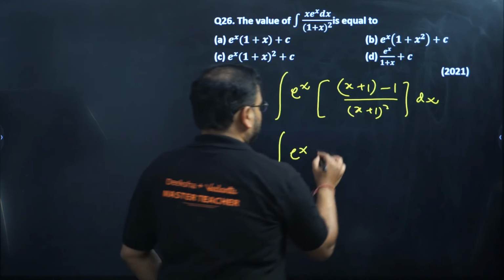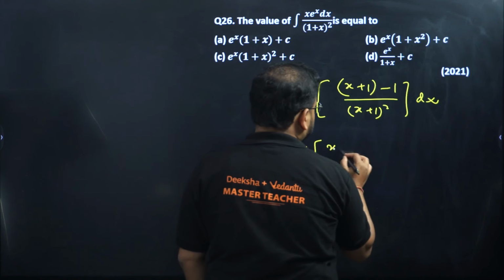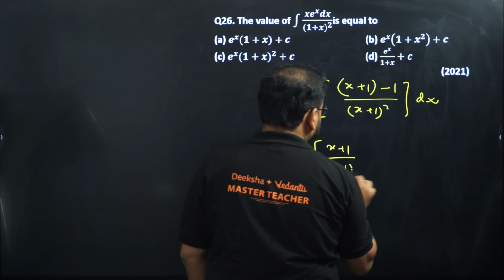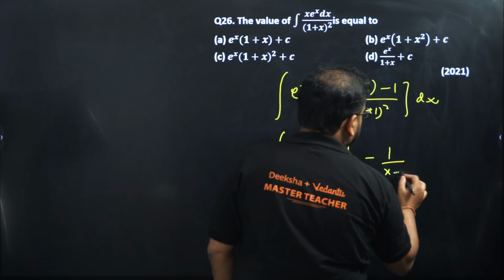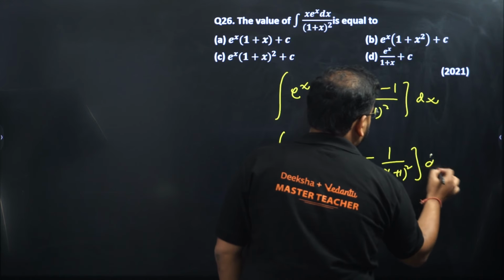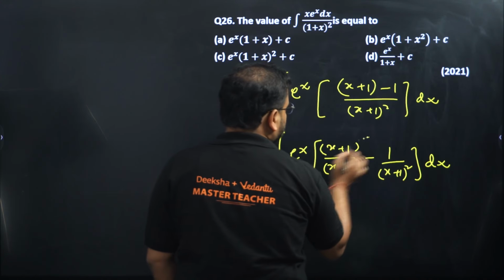Okay. Now what I have? X plus 1 by x plus 1 the whole square minus 1 upon x plus 1 the whole square with dx. Now you can see over here, this is cancelled.